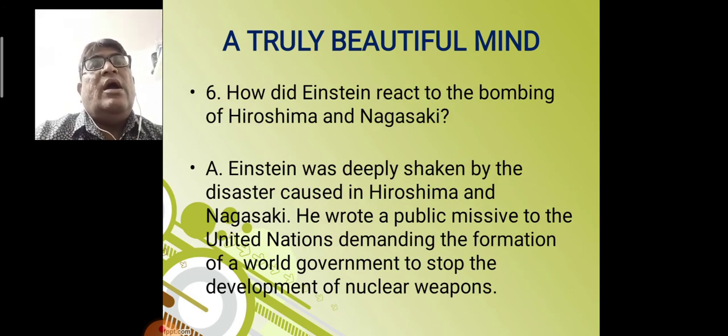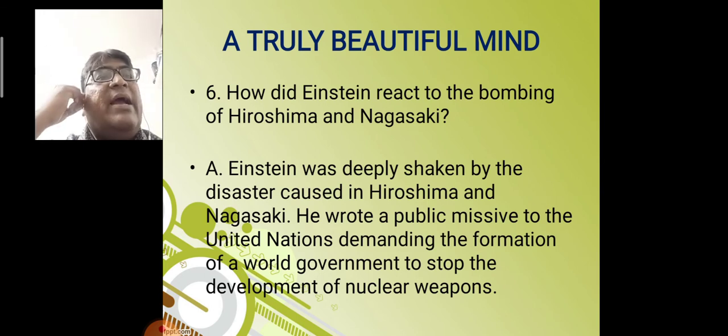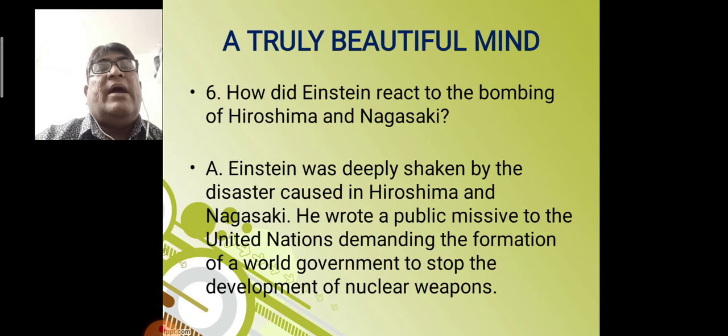Next question. How did Einstein react to the bombing of Hiroshima and Nagasaki? Einstein was deeply shaken by the disaster caused in Hiroshima and Nagasaki. He wrote a public missive to the United Nations demanding the formation of world government to stop the development of nuclear weapons. So, throwing the atom bomb on Hiroshima and Nagasaki deeply grieved